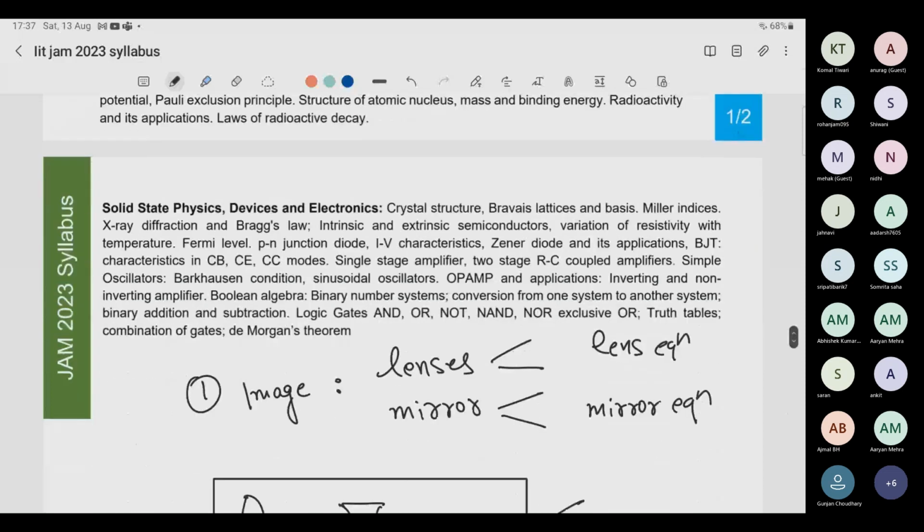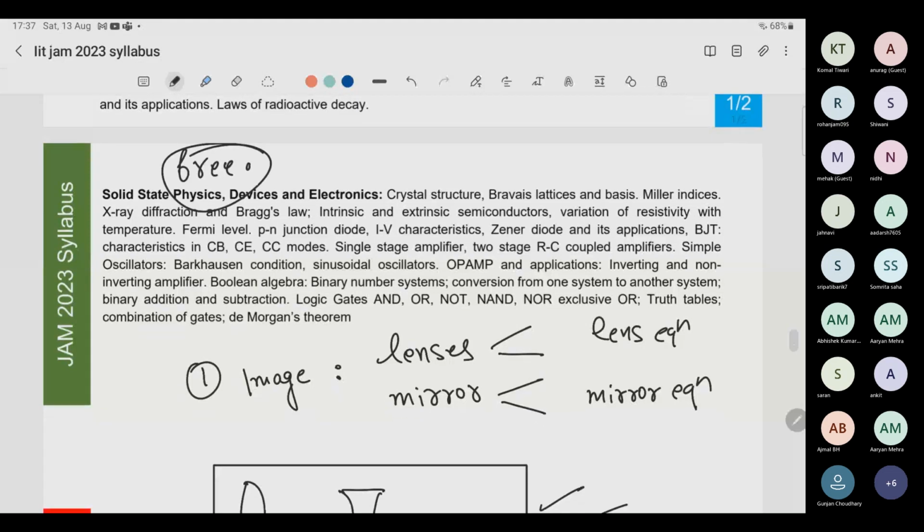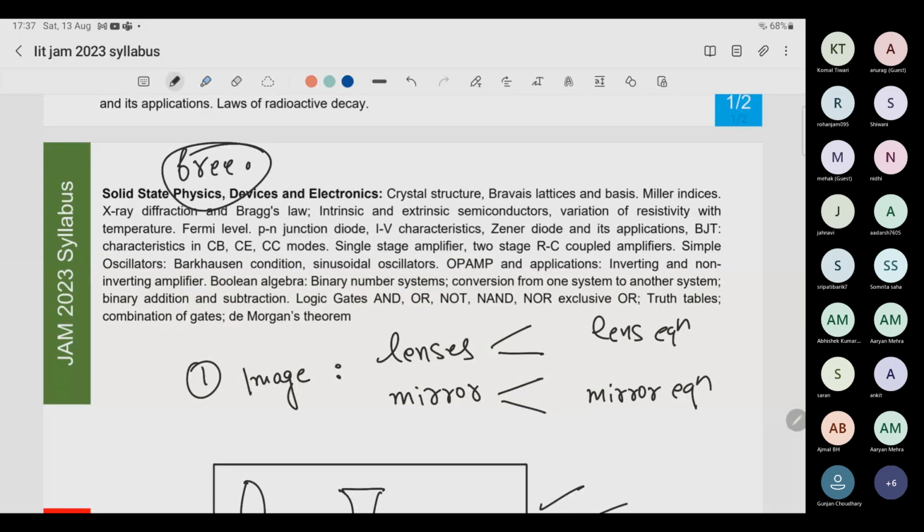Then comes solid state physics, devices and electronics. Solid state physics, what I have seen is these topics are important but not very. They have the solid state syllabus, but they are putting questions from a wide range of topics like free electron theory. So in the course I have provided free electron theory notes also, which I actually made for GATE students. But I saw that in CUET they are asking these questions. So all the students who are in the course, I would recommend you read those notes also.